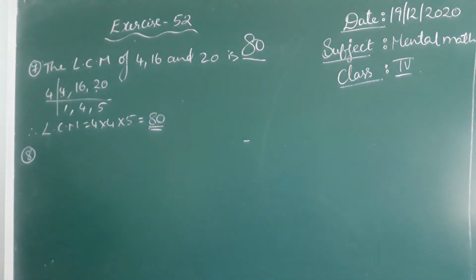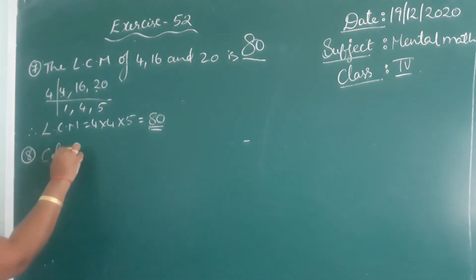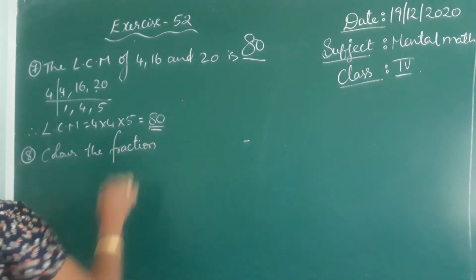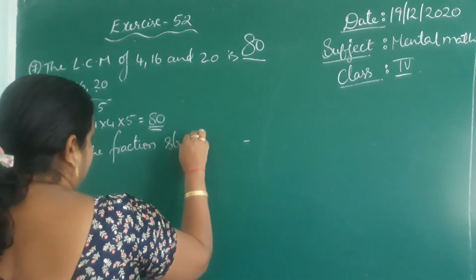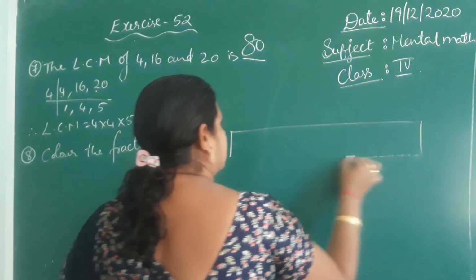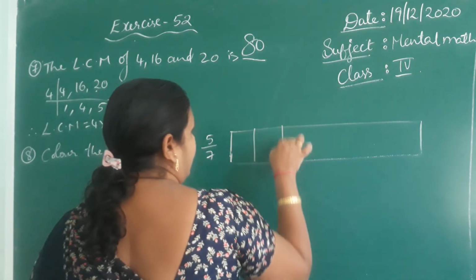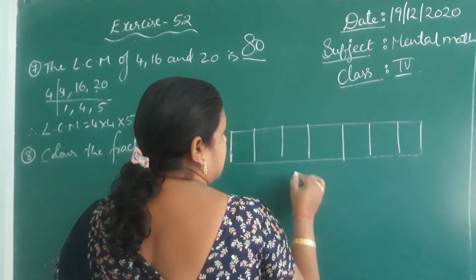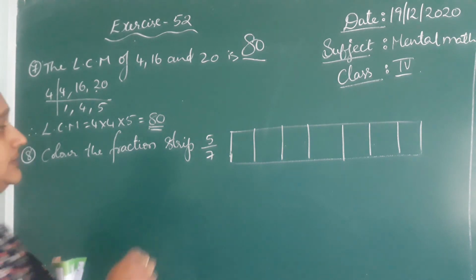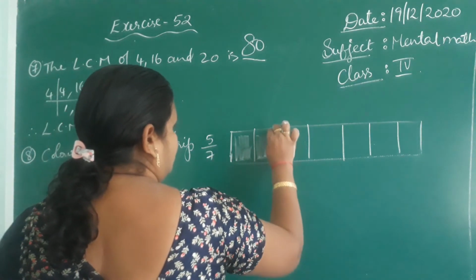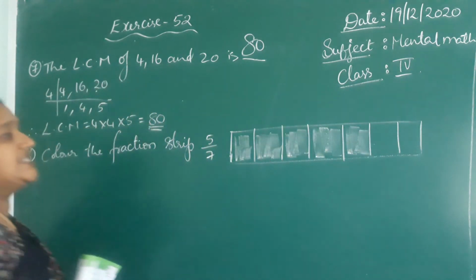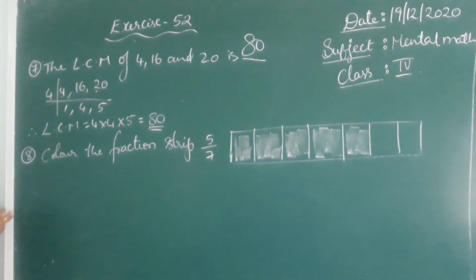See the 8th one, children. Color the fraction strip 5 by 7. That means they given a strip for us, that means a rectangular shape one. If they divided this one into 7 equal parts, and they are asking us to shade 5 in that. So 1, 2, 3, 4, 5. 5 by 7 is the answer. Okay, see the 9th one then.